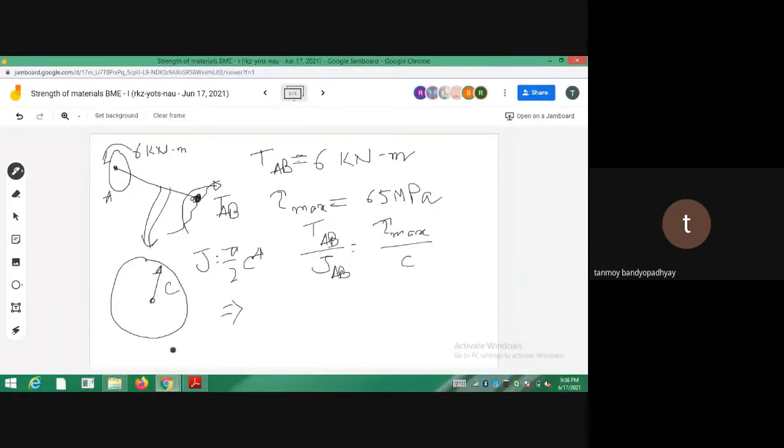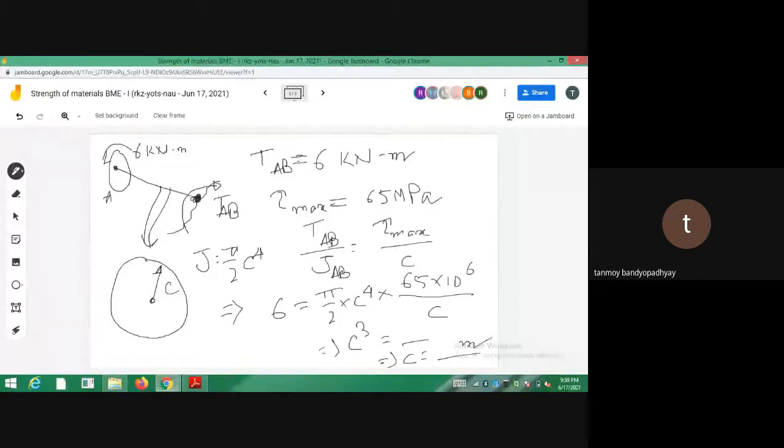এটাকে জাস্ট তুমি বসিয়ে দাও। সো তোমাকে এখানে বের করতে হবে কোনটা, ডায়ামিটারটা। জাস্ট মানে ভ্যালুগুলো বসিয়ে দাও, T is equal to J, J হচ্ছে pi by 2 into R to the power 4. So R is C to the power 4 into tau max is given. Tau max is 65 into 10 to the power 6 divided by C. So এখান থেকে যা হয় C cube or something, some expression from there you can calculate the value of C in meters. ঠিক আছে, so this is how about calculating the diameter of the shaft when the shear stress is given. Just the reverse thing.